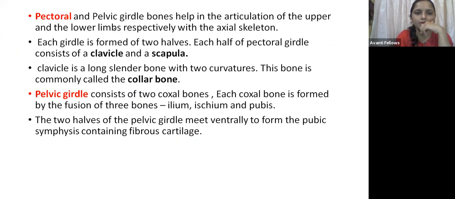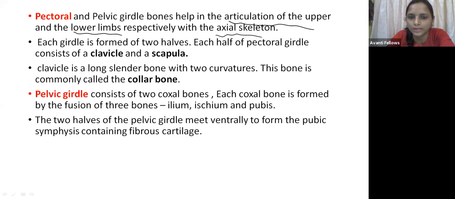And you can come here. So that is the pectoral and the pelvic girdle. Pectoral girdle you can see here, and the pelvic girdle below. The pectoral girdle helps in the articulation of the upper and the lower limbs respectively with the axial skeleton. So the pectoral girdle is helping the upper limb, whereas the pelvic girdle is going to help the lower limb. Each girdle is formed of two halves.